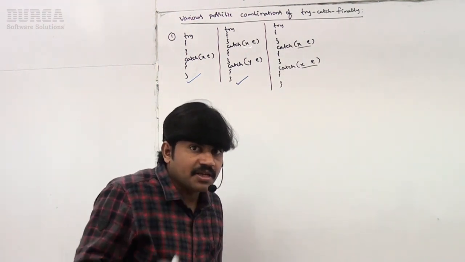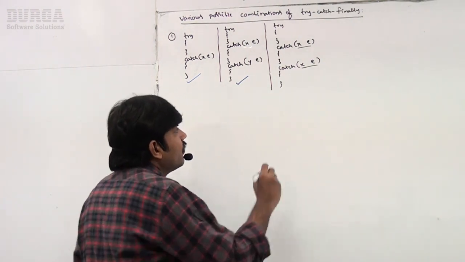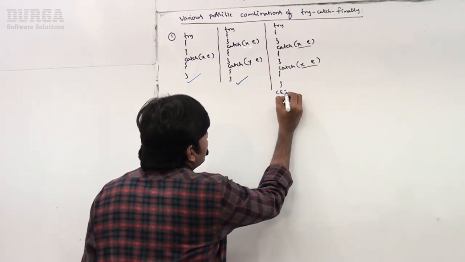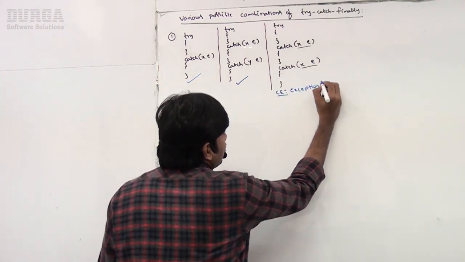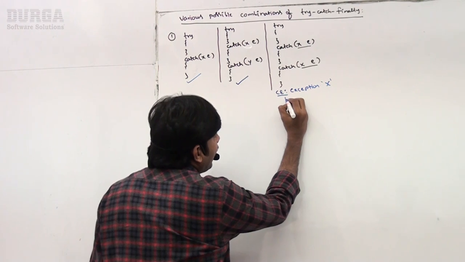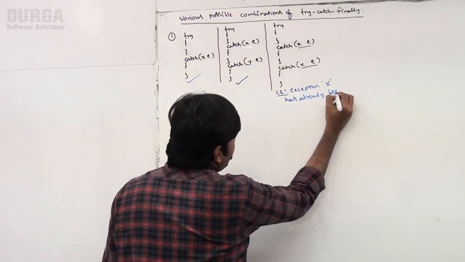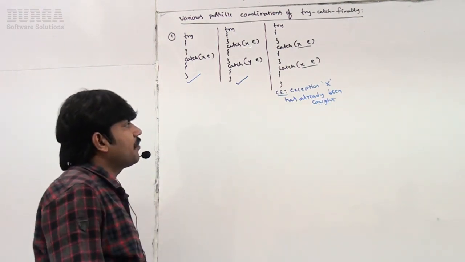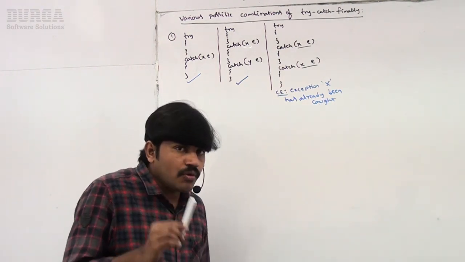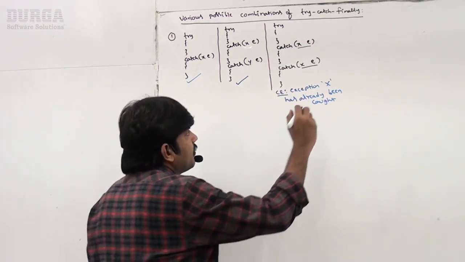For the same exception, two catch blocks are not allowed. Correct or not? So here we get a compile time error: exception X has already been caught. This is the error we get by default. So two catch blocks for the same exception you can't take. Remember this one.